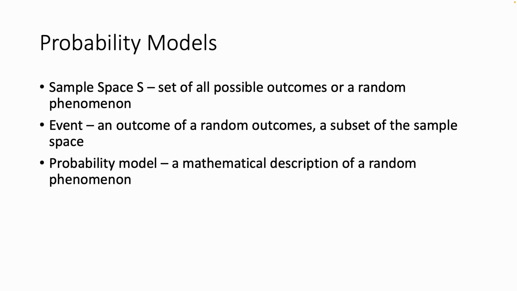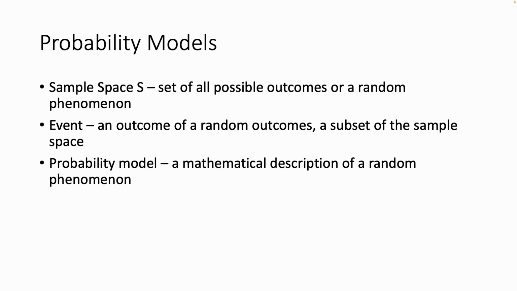So, probability models. The sample space, a lot of times we refer to that with an S, and that is the set of all possible outcomes of a random phenomenon. When we say a random phenomenon, it's like rolling a die or flipping a coin. Those are random phenomena because they are unpredictable in their nature. There's no way for us to know whether we are going to get a 6 or a 1 on the next roll.